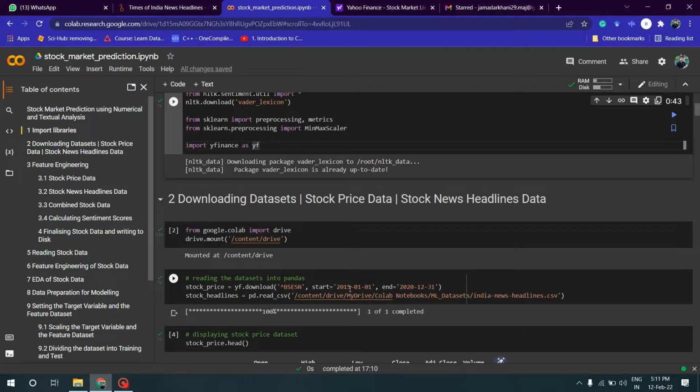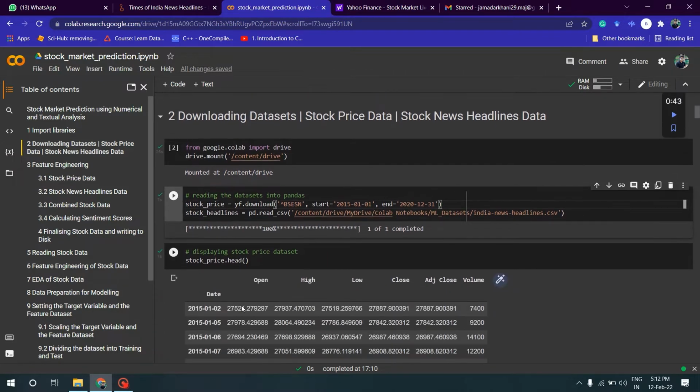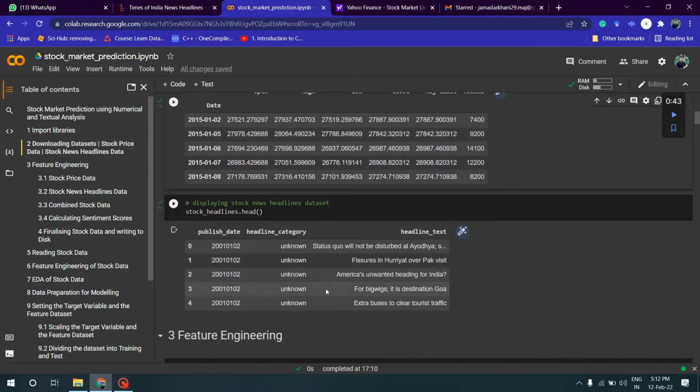For the stock price, I've taken BSESN, with the starting date of 2015, January 1st till 2020, December 31st. And this is stock price data. This is stock headlines data.